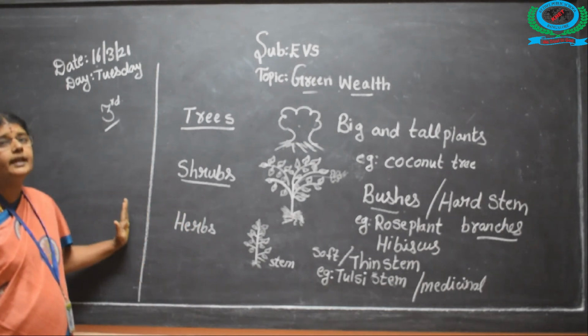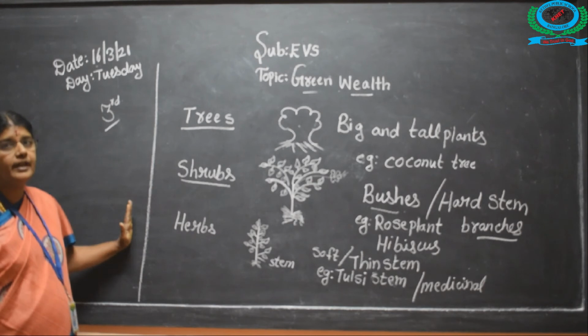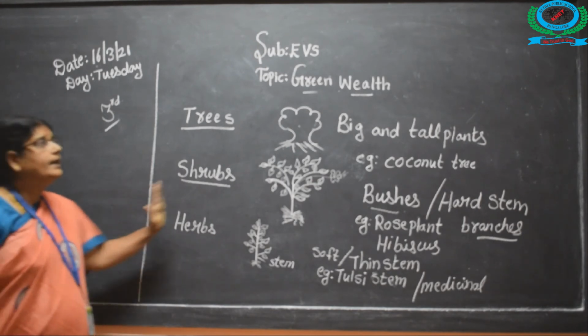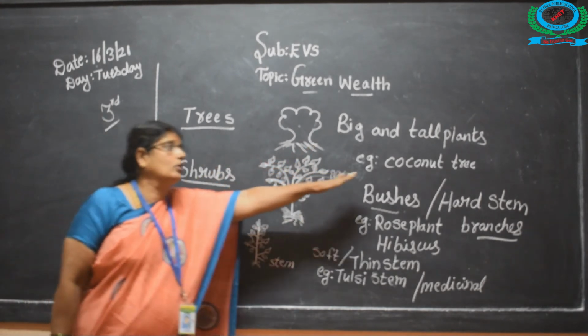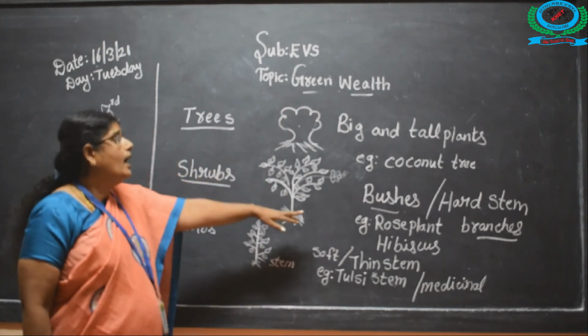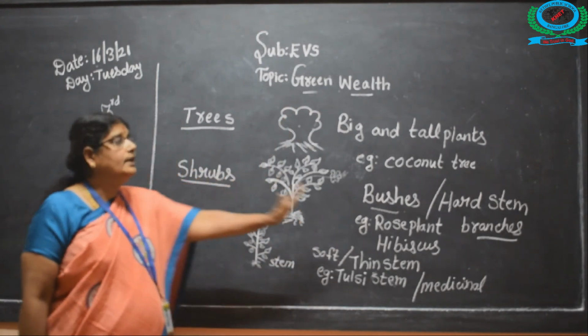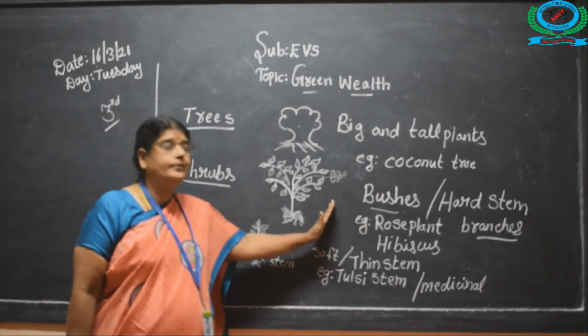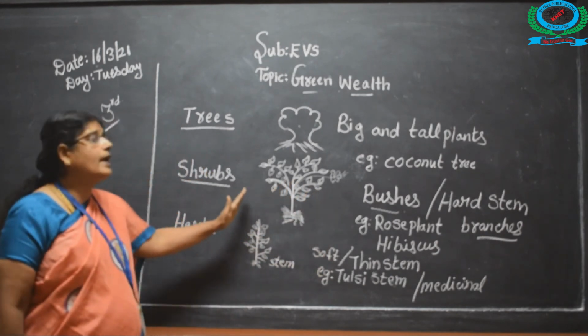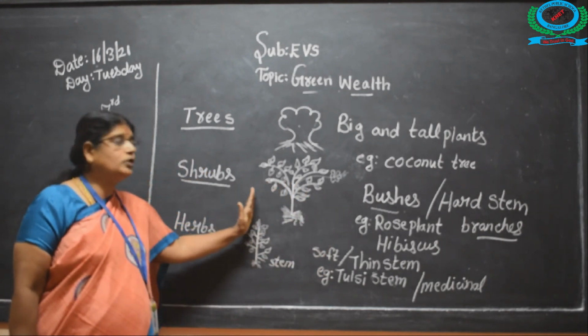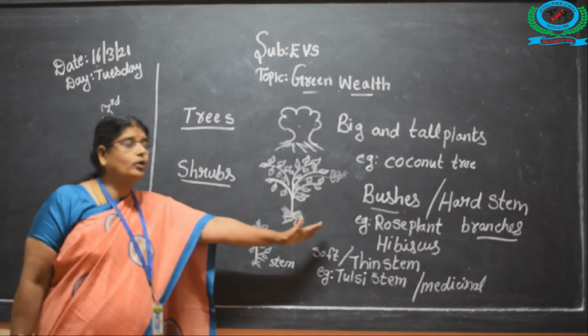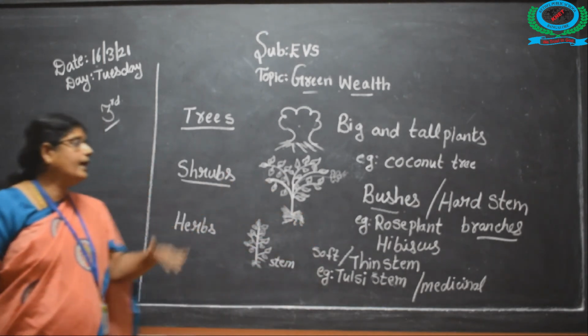First, the three types of plants, varieties of plants. Big and tall plants, coconut tree, for example. And shrubs have a hard stem and many branches in it. It is very bushy type. Examples are the rose plant and hibiscus plant.